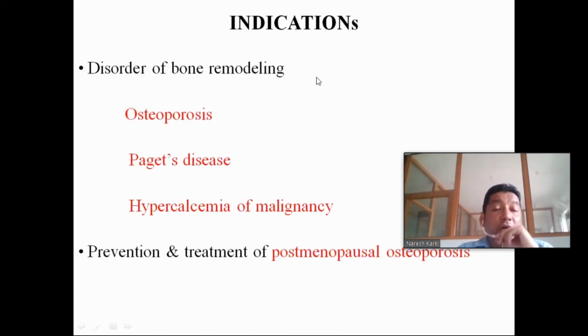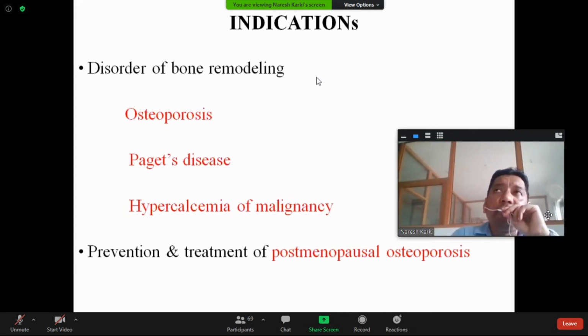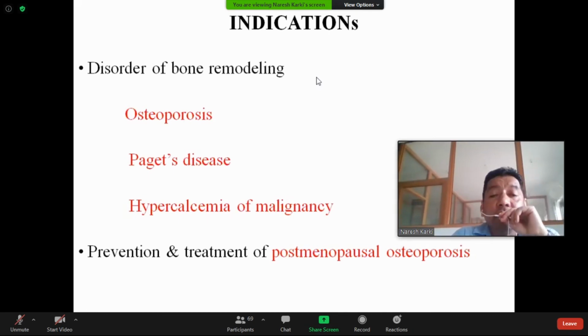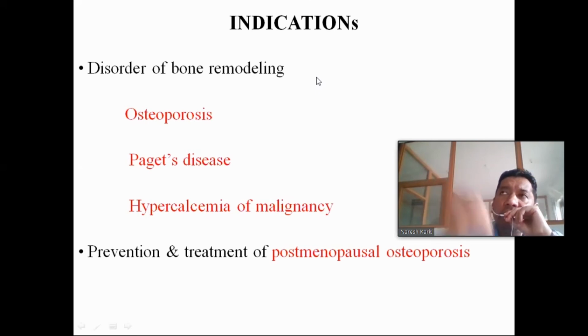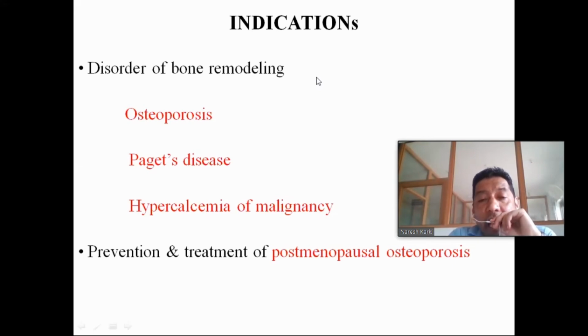And the other indication, other than bone disorders, is the malignancies that are associated with hypercalcemia. What is hypercalcemia? Hypercalcemia is an excessive level of calcium in the plasma or serum. When the serum level is more than 10.5 milligram per deciliter, that is called hypercalcemia. The role of the bisphosphonate here is that they inhibit bone resorption, so they inhibit the flux of calcium from the bone into the circulation. So they reduce the level of calcium in the blood. That's called hypercalcemia of malignancy.